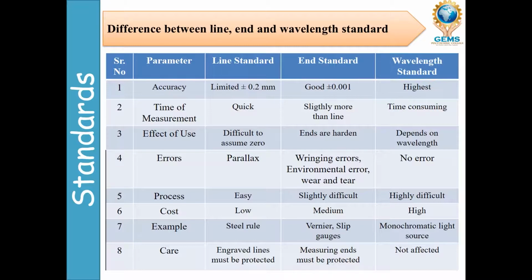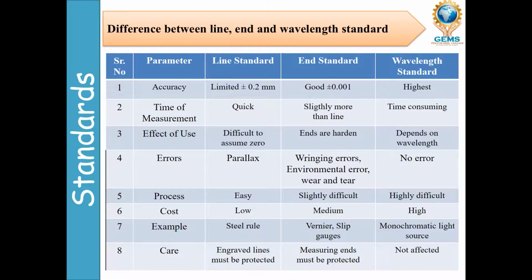So monochromatic light source is used as an example of wavelength standard. Next, care parameter. In line standard, engraved lines must be protected. Means both ends lines must be protected. What are the graduation lines? Graduation lines, engraved lines, like 1.2, 1.3. Those lines must be protected. Measuring ends must be protected.